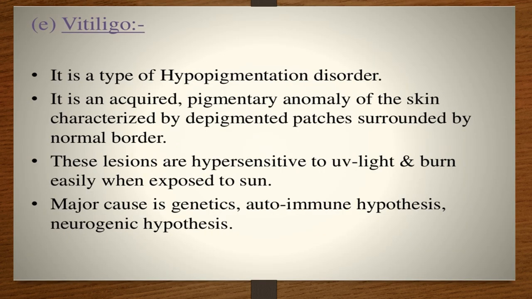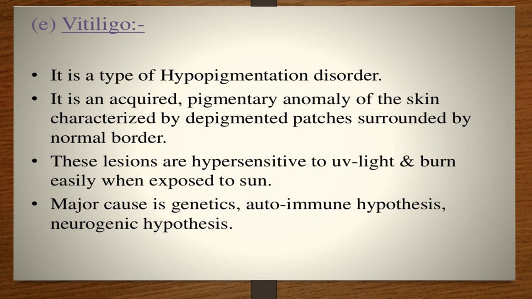Next is vitiligo. Vitiligo is a type of pigmentation disorder. You may have experienced this sort of people around yourself. Some are suffering from leukoderma and all. It is an acquired pigmentary anomaly of the skin which is characterized by depigmented patches around the normal border. These lesions are hypersensitive to UV lights and burn easily when exposed to the sun.